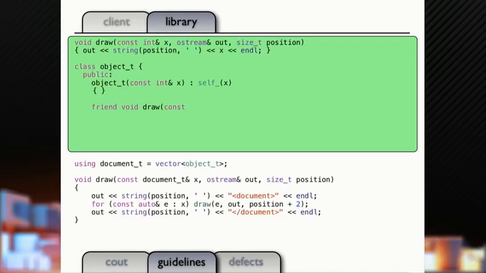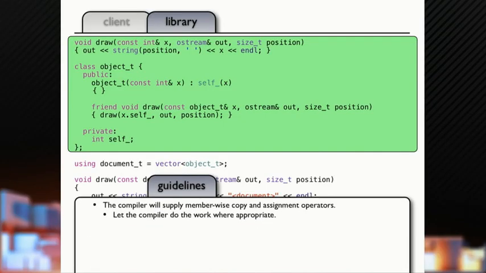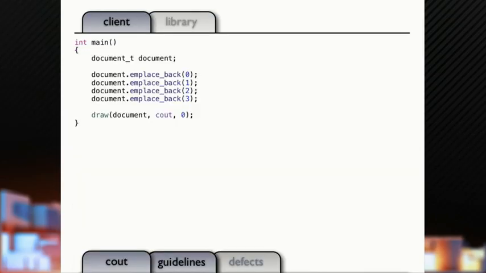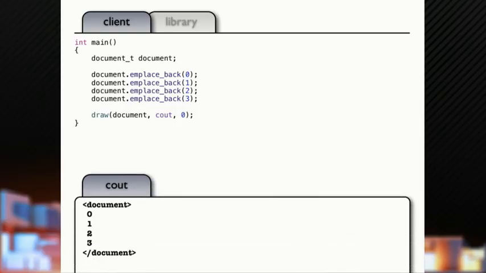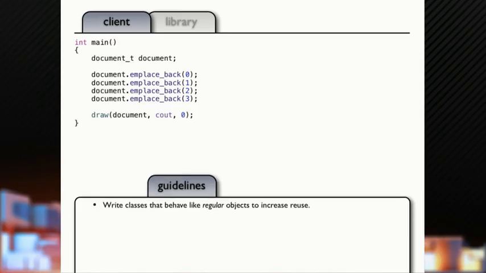But let's make it a little more complex and just wrap that integer into an object. Okay? All we did is we put a wrapper around it. We're going to let the compiler supply our copy and assignment operators because the default ones are just fine. This is the same code we had before with integers. Okay? And the same code works. We didn't change the semantics of the code. We just put a wrapper around.